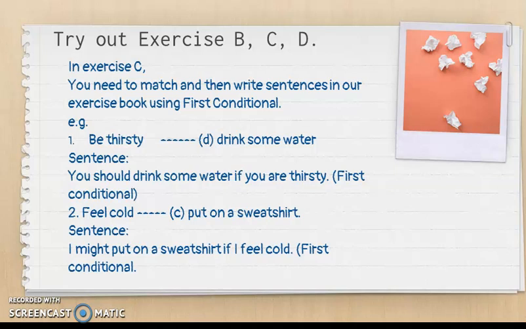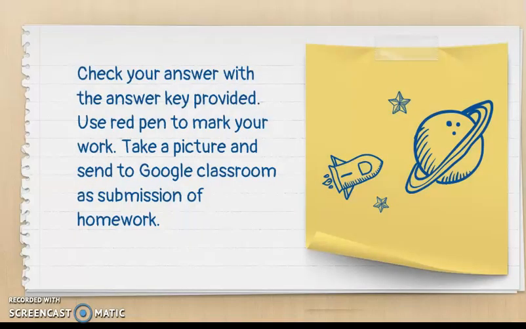So you can use I might put on a sweatshirt. You can also say I put on a sweatshirt if I feel cold. You do not need to use might here. You can use might or not. Both are acceptable.